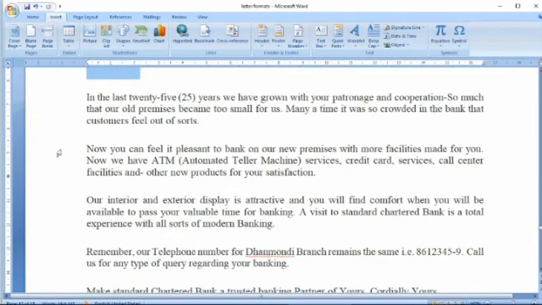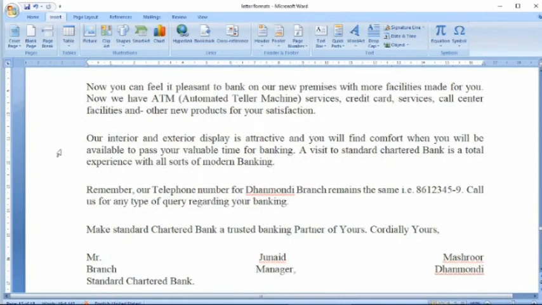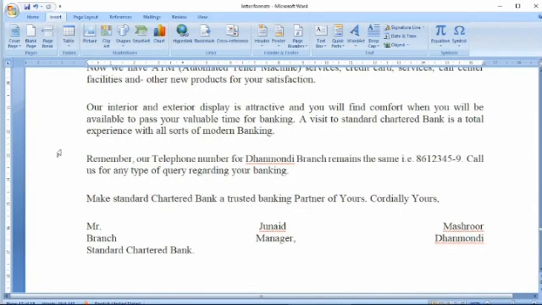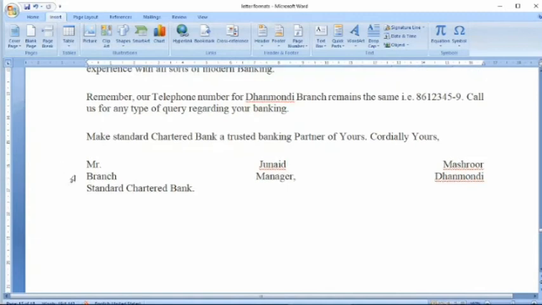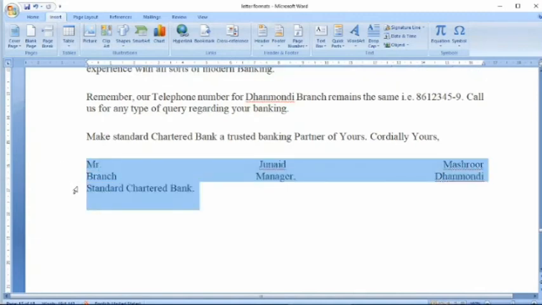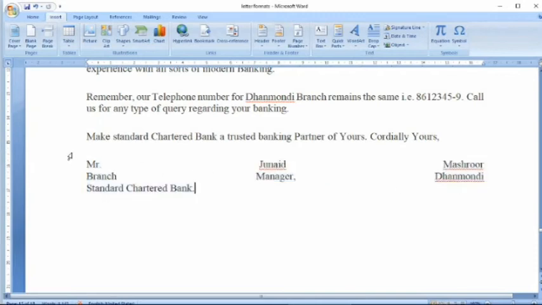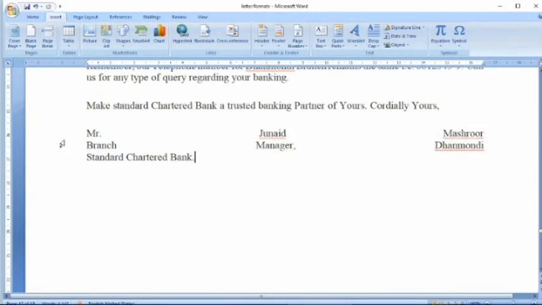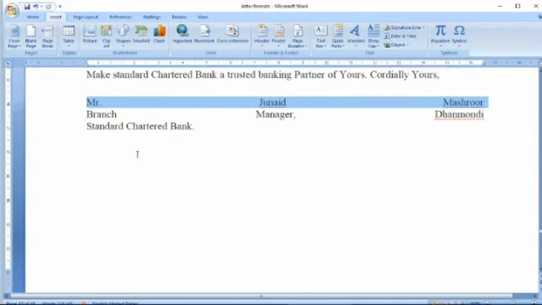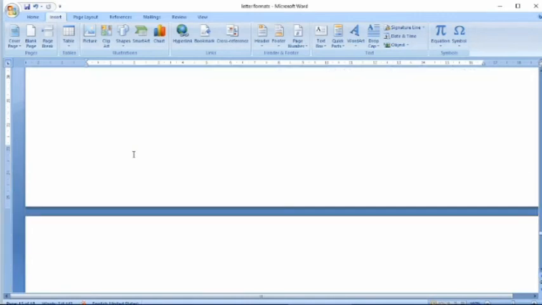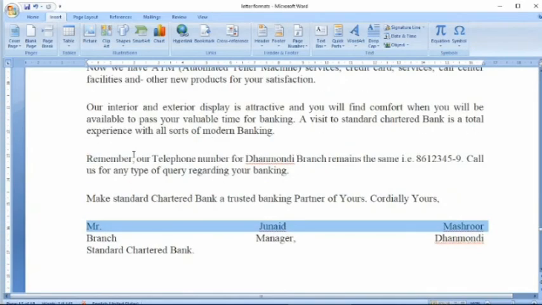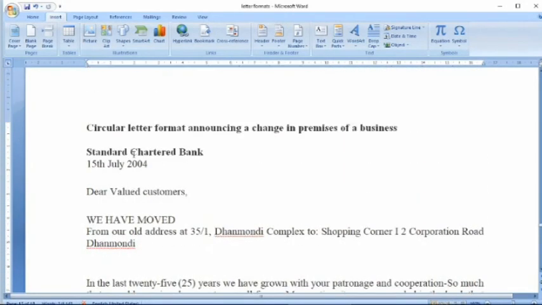So I'm giving a very great explanation of my purpose for this letter. And then because it is a circular letter to my customers, it has been signed by a person or the manager of the company who is in charge of this correspondence. So this is how we write a circular letter.